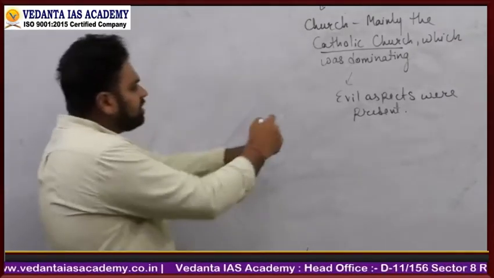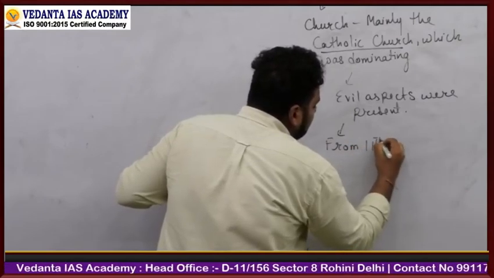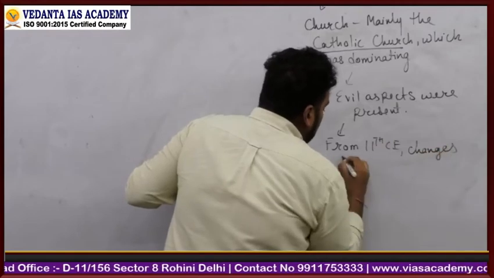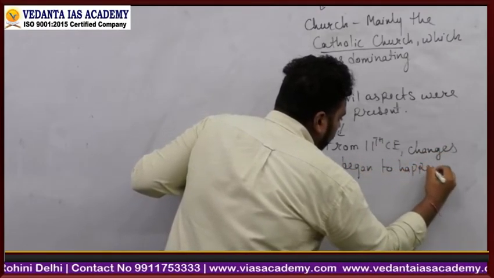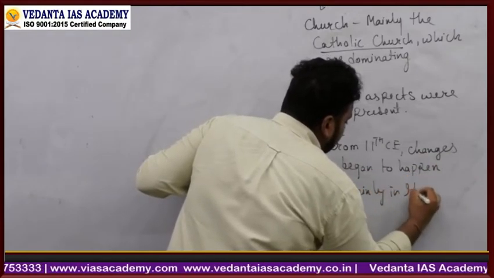ठीक है? तो अब क्या है? From the 11th century, changes began to happen, mainly in Italy.